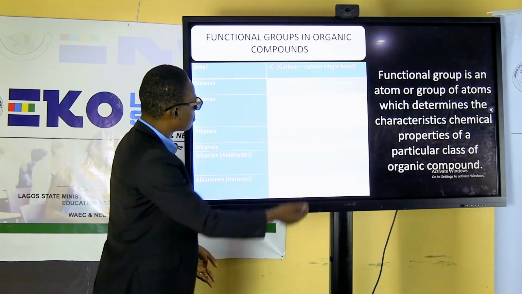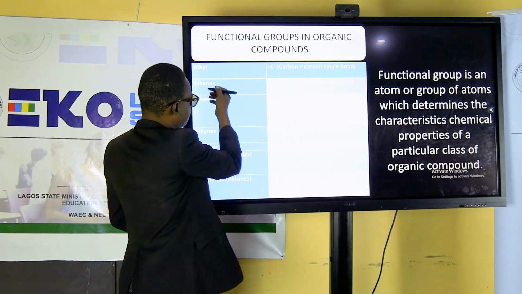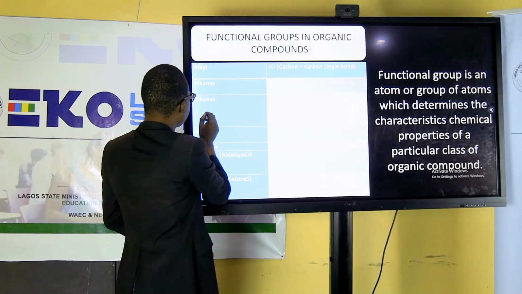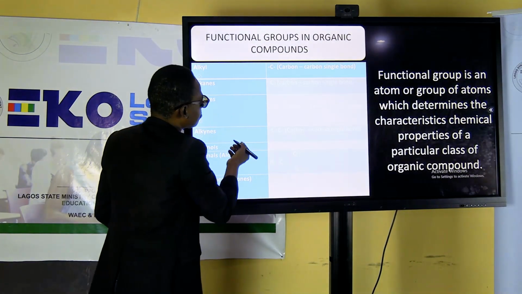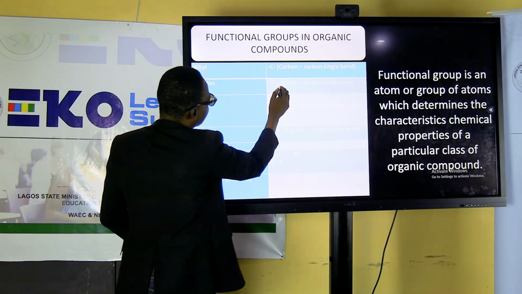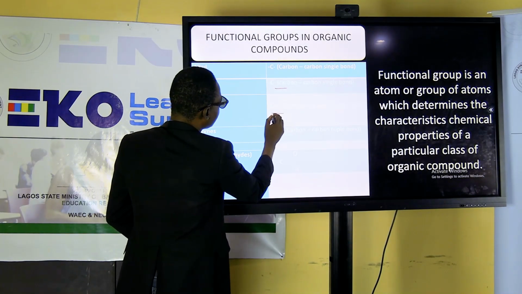And these are the examples. Let me pick my pen so you'll be able to understand what I'm saying. You have a single bond here. For alkenes, you have a double bond.